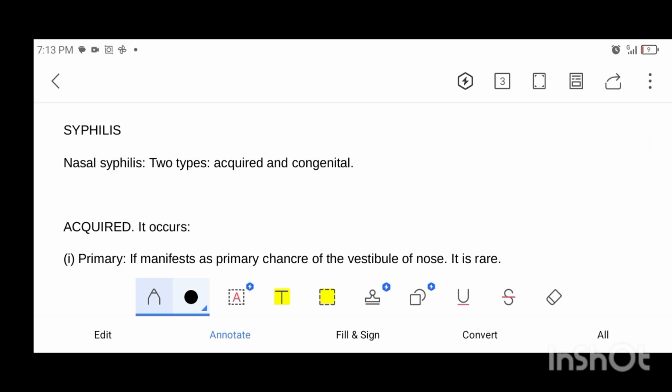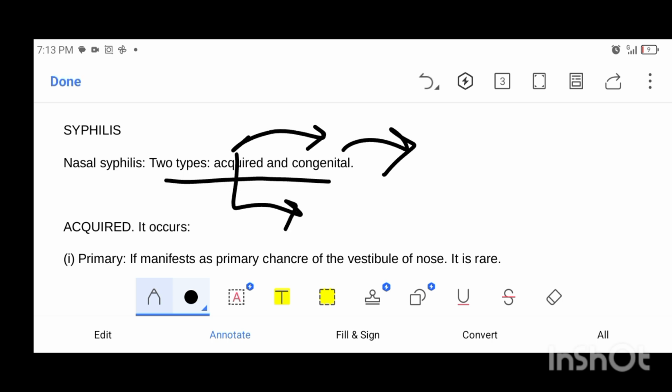Next, another topic, that is syphilis. Syphilis is of 2 types. Basically, it may be acquired or congenital. Acquired means it is a sexually transmitted disease, so it is acquired during adulthood. Congenital means it is acquired through the mother.